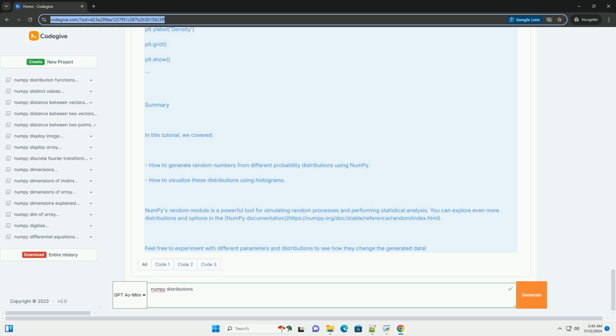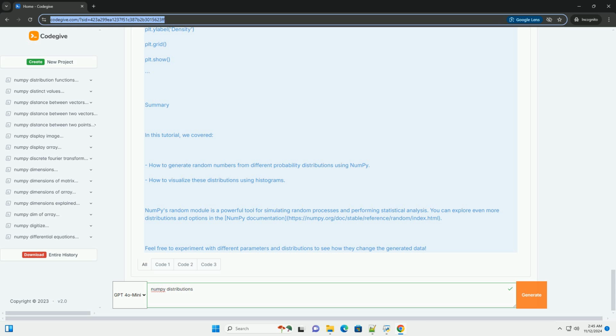1. Uniform distribution. The uniform distribution is a distribution where all outcomes are equally likely. We can generate random numbers from a uniform distribution using numpy.random.uniform. 2. Normal distribution. The normal distribution is a continuous probability distribution characterized by a bell-shaped curve. We can generate random numbers from a normal distribution using numpy.random.normal.